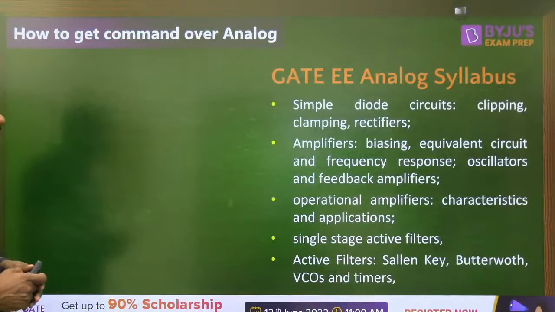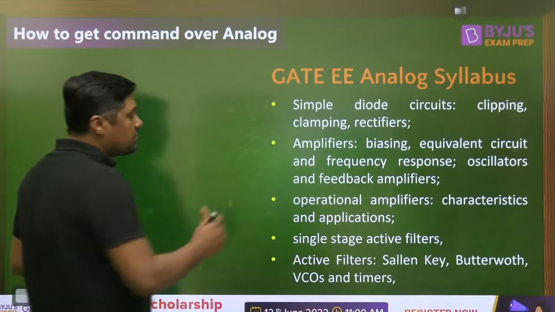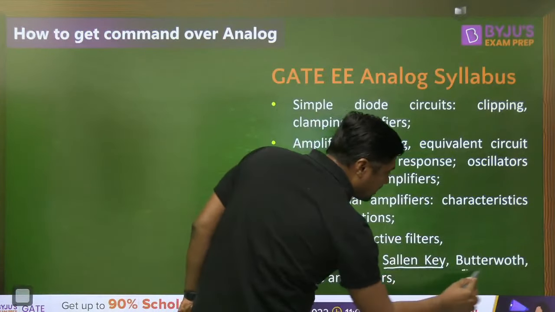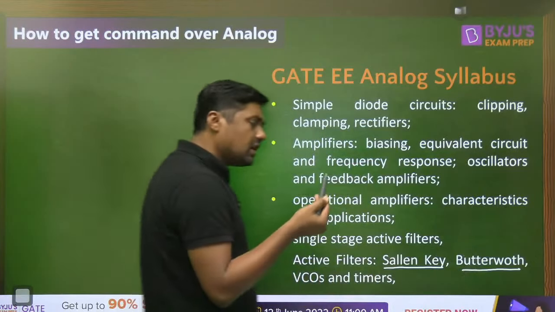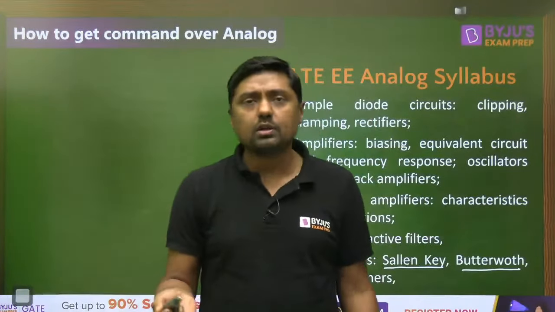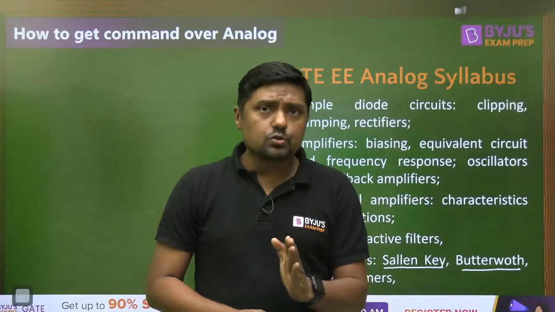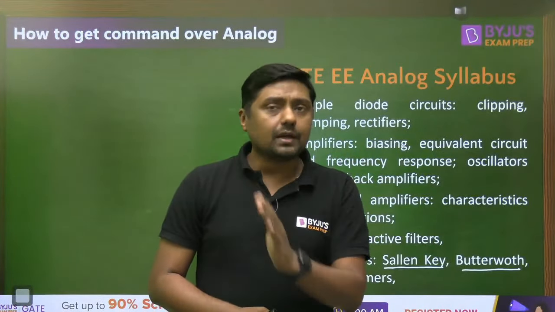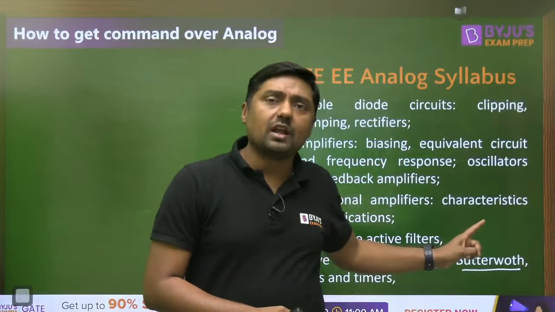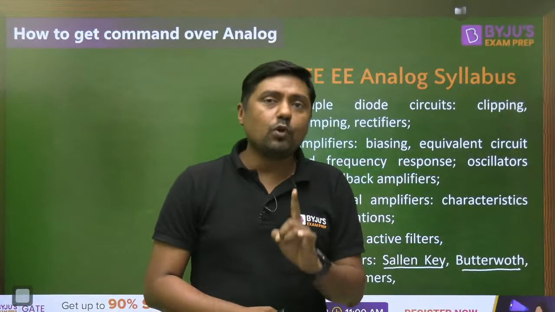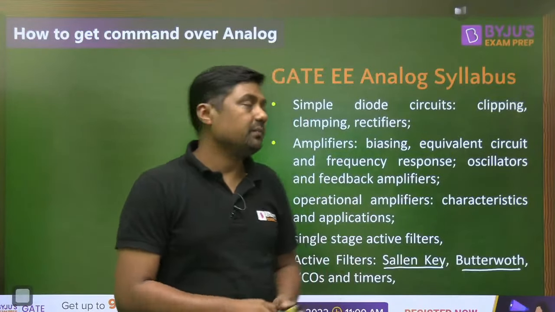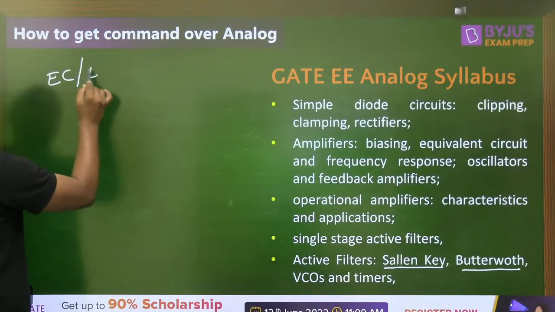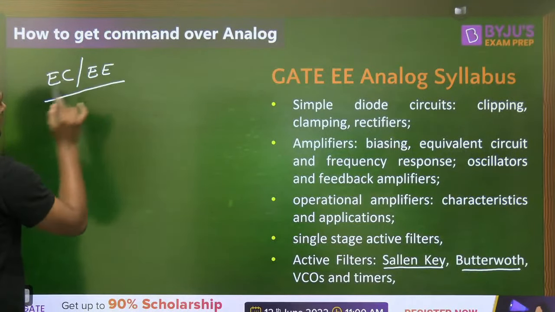Then for the electrical branch, almost the same syllabus. But here Sallen-Key and Butterworth are mentioned, but in electronics again we have to get command over these topics. For electrical students, if you want to solve each and every question on this particular subject, analog, then you have to attend analog with the electronics students. So always remember, for electrical and electronics branch, all topics are common.